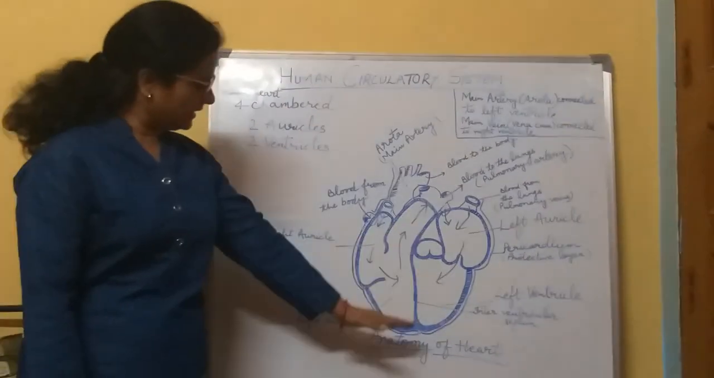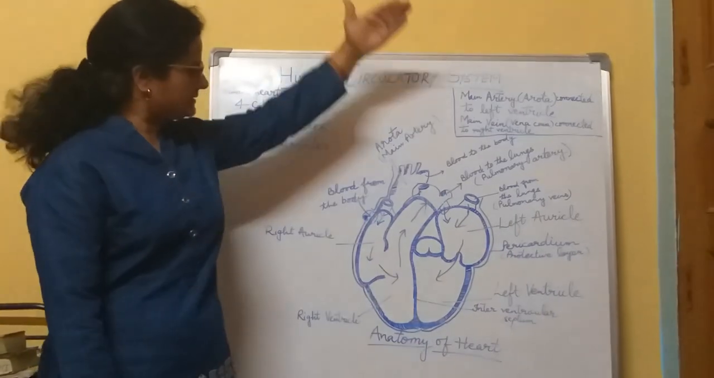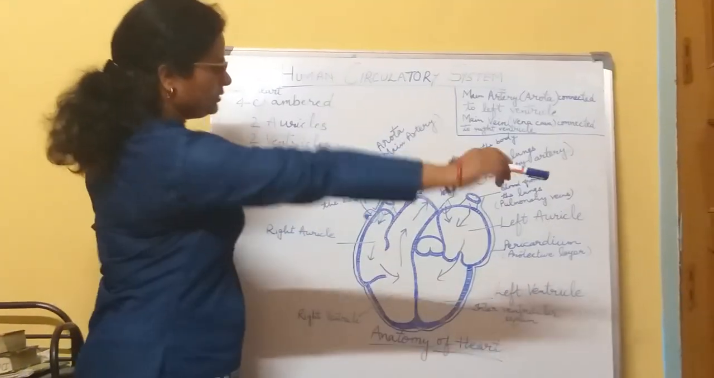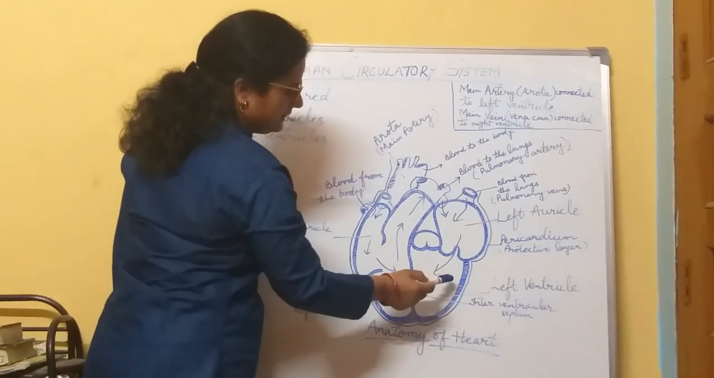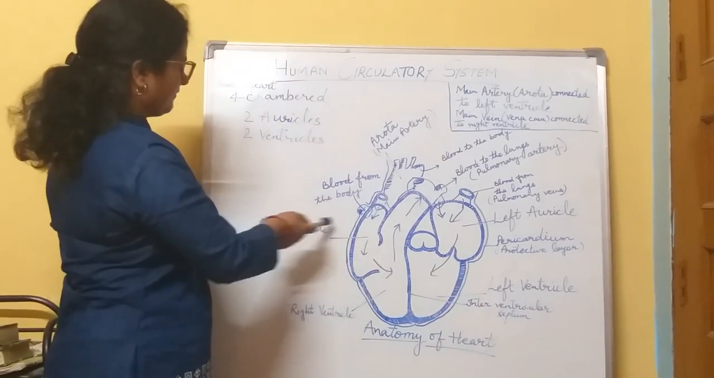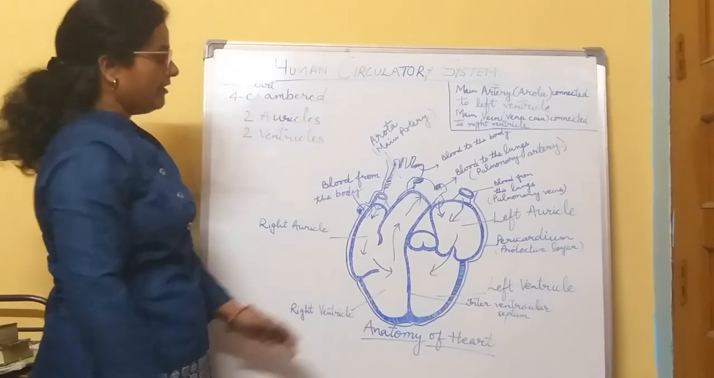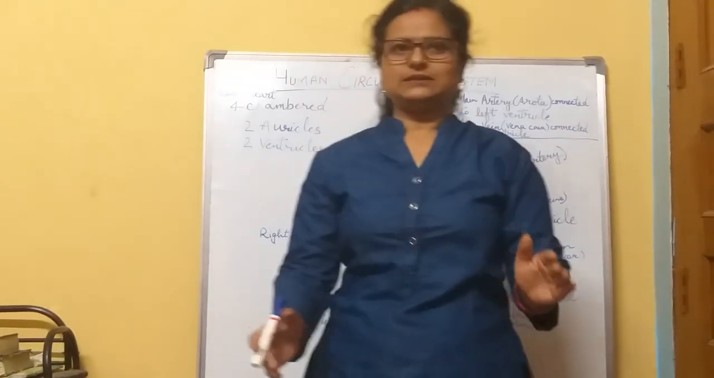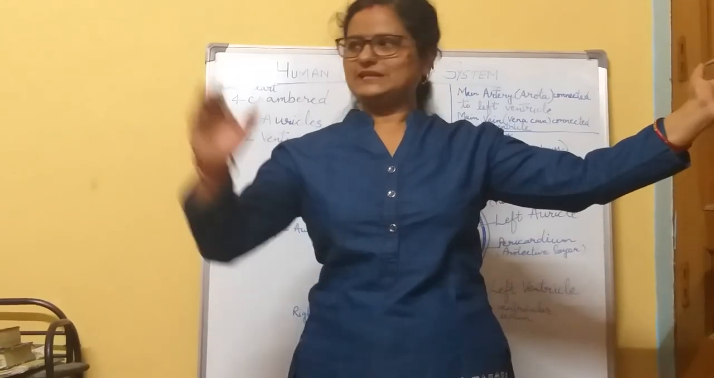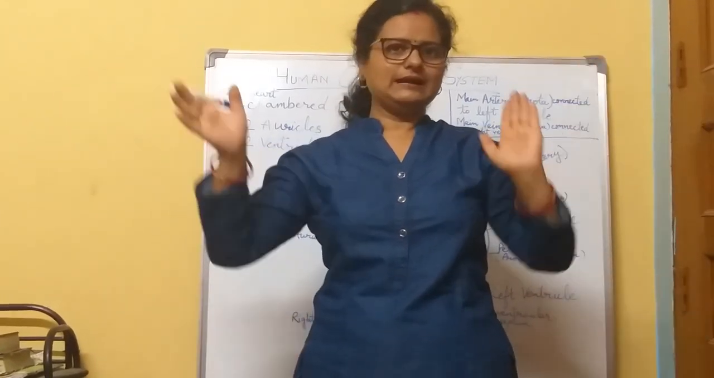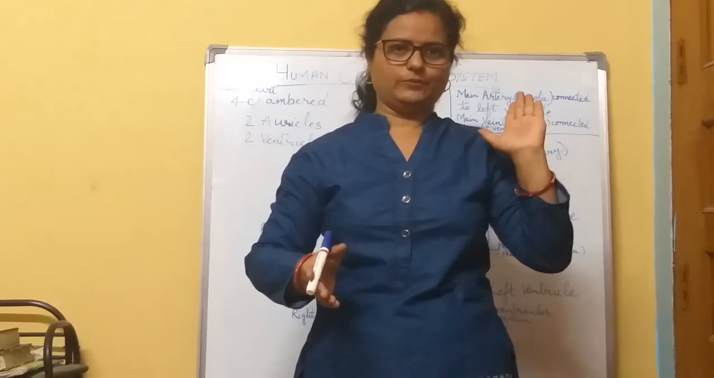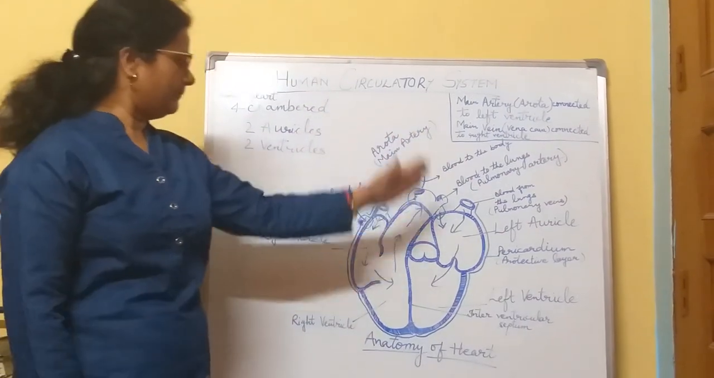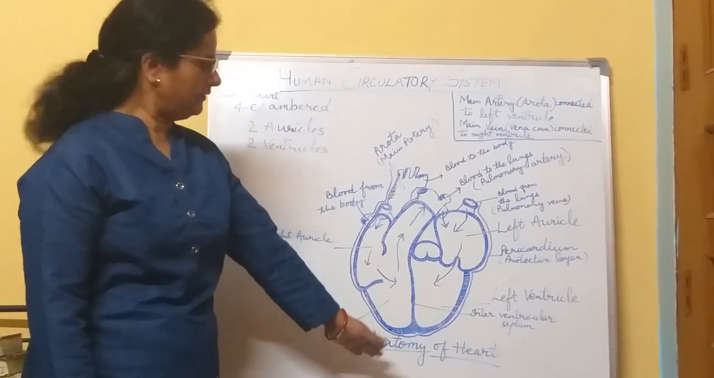So here is the diagram of the anatomy of heart. It is the LS, longitudinal section of the heart. Here you can see, this is the left auricle, this is the left ventricle, this is the right auricle, this is the right ventricle. Why have I written left here and right here? Because when we stand like this, this is our left side and this is our right side, and our heart is placed at the left side of our body. So this is the anatomy of heart.